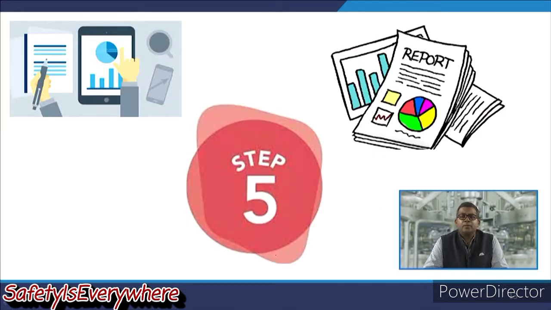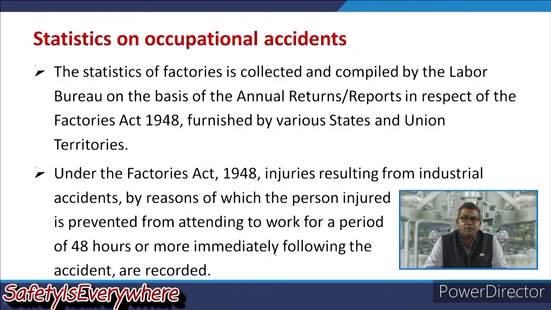Now, let us have a look at the 5th step, that is the statistics on occupational accidents. The statistics of factories or industries are collected. They are compiled by the labor department on the basis of annual returns reports with respect to the Factories Act 1948, and they are furnished by the state and union territories.